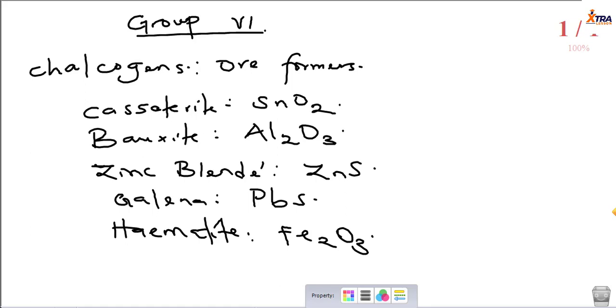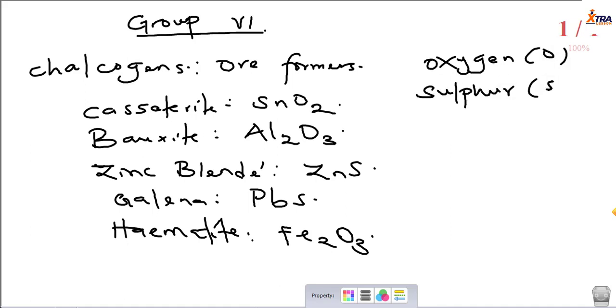Now, why are they called the oxygen family? We stated earlier that they are called the oxygen family because oxygen is the first member of the group. What other members of group 6 do we have? In group 6, we have oxygen, symbolized as O. We have sulfur, symbolized as S. We have selenium, symbolized as Se.